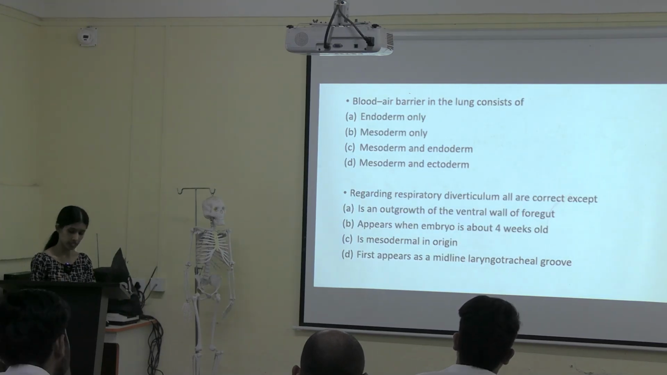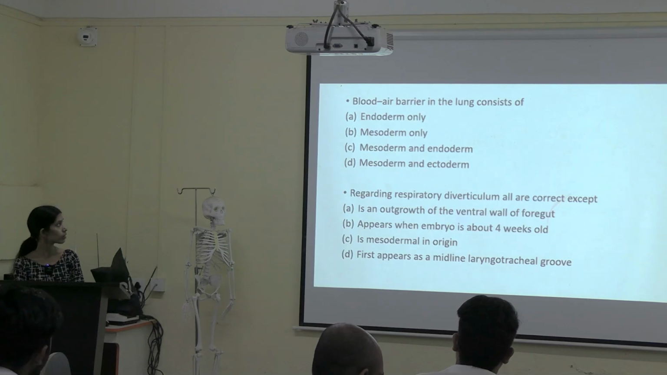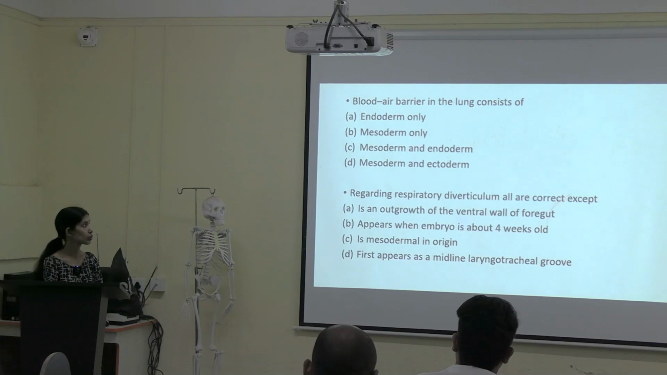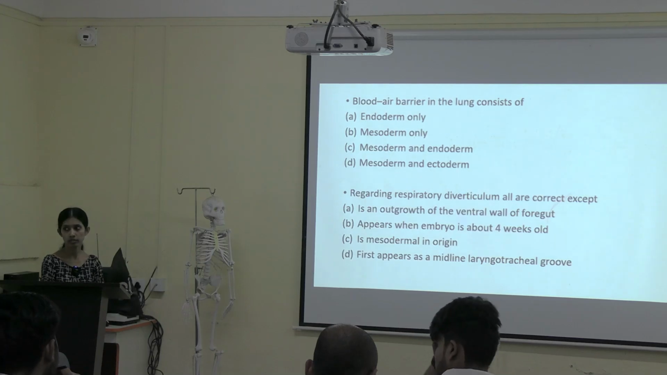What do you mean by blood-air barrier? The part to which the exchange takes place. Exchange of gases takes place. Okay, fine. Blood and air barrier. Any other answers? Which option? B. Blood-air barrier in the lung consists of mesoderm only. Okay, any other options? Any reason behind choosing B?